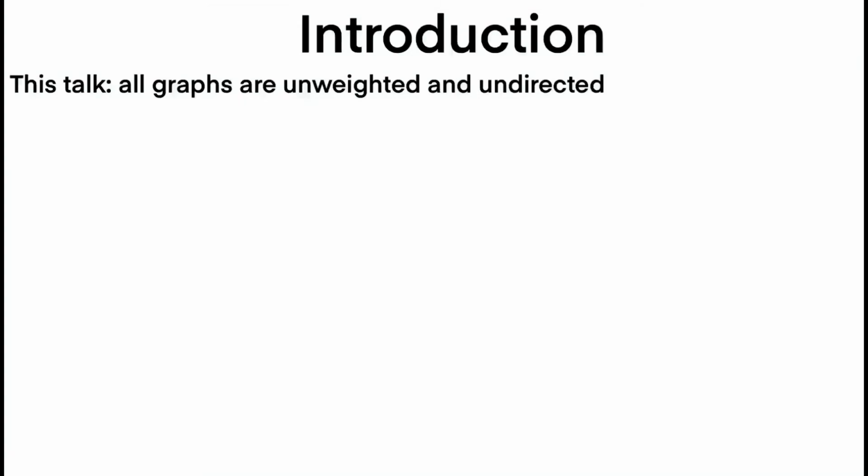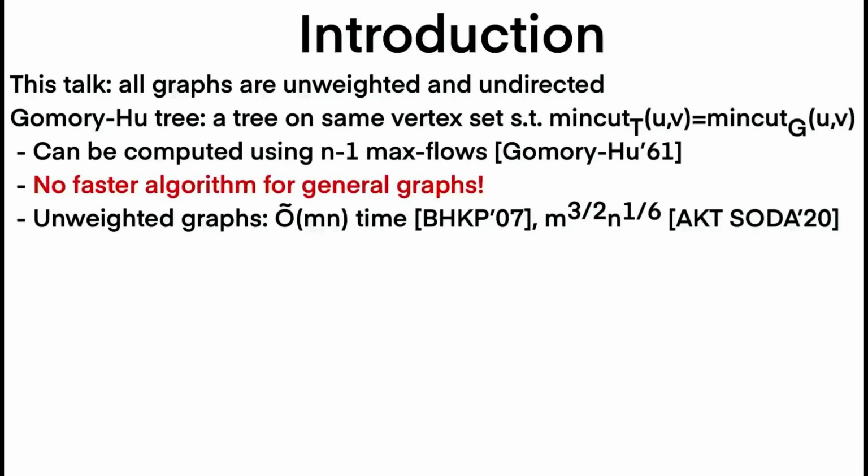In this talk, all graphs will be unweighted and undirected, and we'll be considering a host of closely related problems. The first is the Gomory-Hu tree problem, which is to compute a tree on the same set of vertices as the graph, such that the min cut in T of any two vertices U and V equals the min cut in G of U and V.